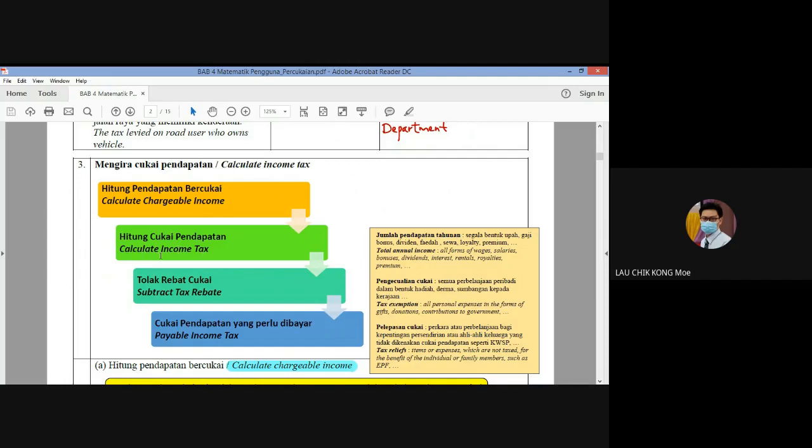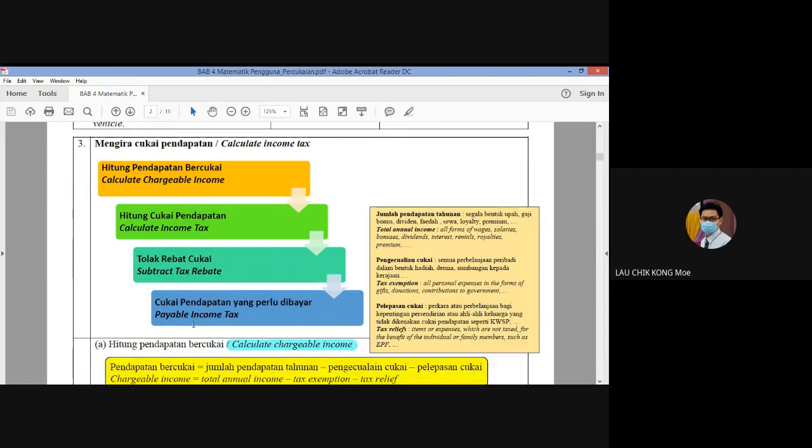And then we need to calculate the income tax. We need to subtract the tax rebate if we have a rebate. The last step is we need to calculate the payable income tax. Berapa jumlah cukai pendapatan yang perlu kita bayar. So suatu hari nanti apabila awak kerja, memang kena bayar income tax.